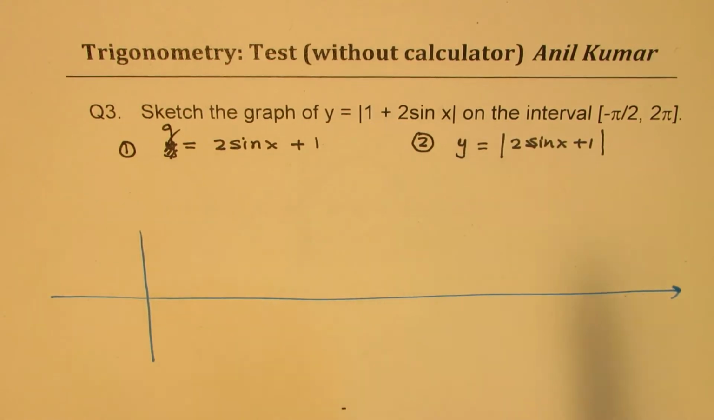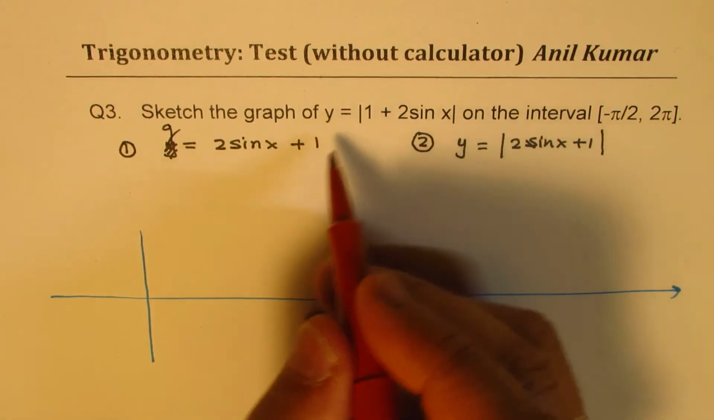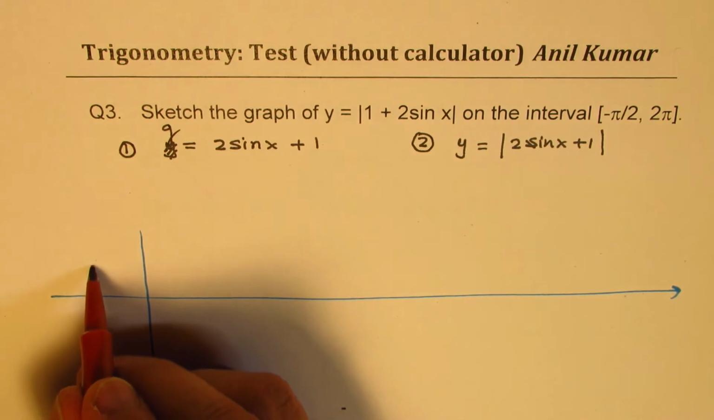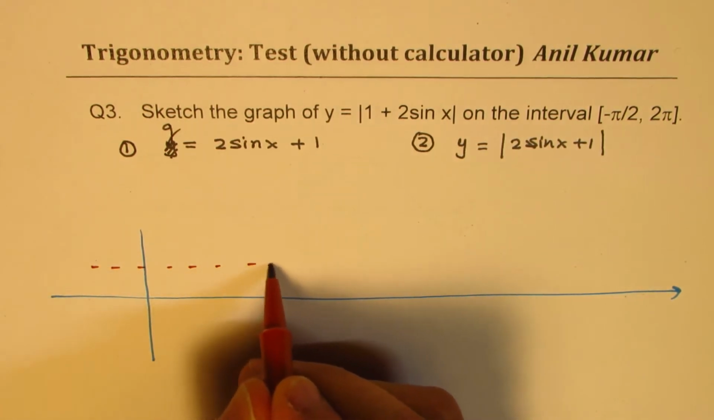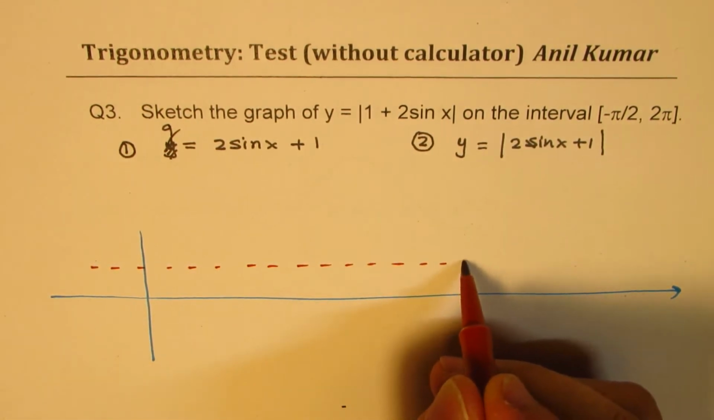Now, the axis is 1, so that means the graph moves 1 unit up, right? So that is vertical 1 unit up, right? So let's do it like this.